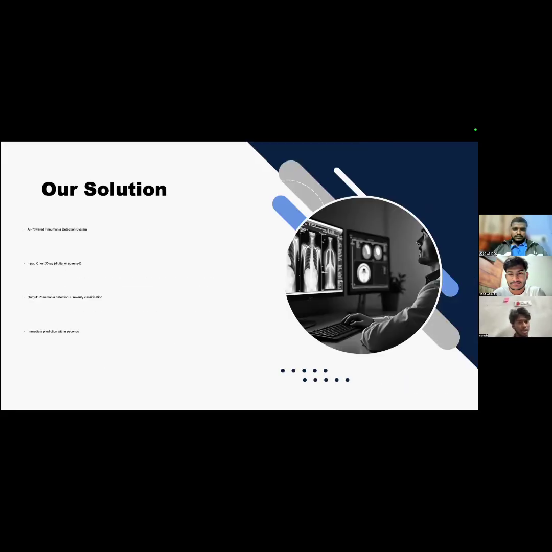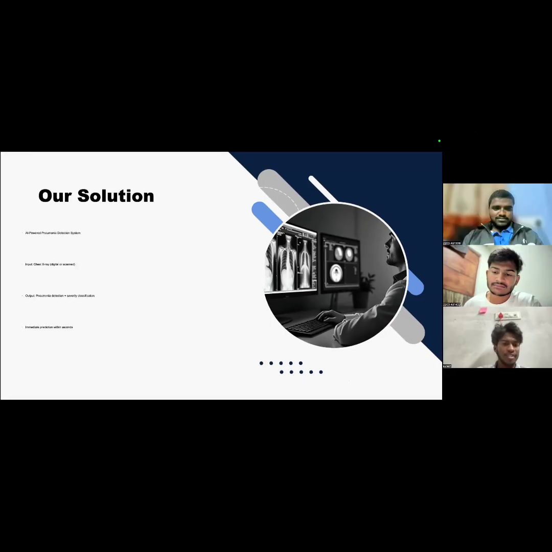And we found a very innovative solution. Being CSE students, we have a solution for it. As AI is revolutionary nowadays, we are going to find a solution with AI as well, where we just input the X-ray or a digital scanned copy of a human's lungs into our project, into our source code, and within a fraction of seconds, you'll know whether you are affected with pneumonia or not. If you are affected, we'll even inform you at which stage you are. So if we confirm that you are affected with pneumonia, then you can go to a specialist and get cured immediately. If not, you can happily continue your life. It sounds very simple, right?